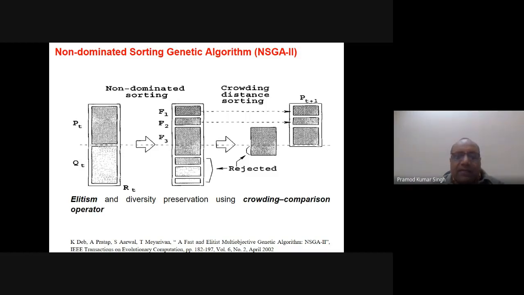And whenever we make the fronts, the F1, F2, F3, etc., at that time we take care of the convergence. This Pareto dominance concept, which is used here to make the Pareto dominant fronts, takes care of convergence.